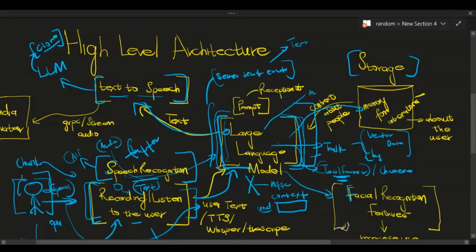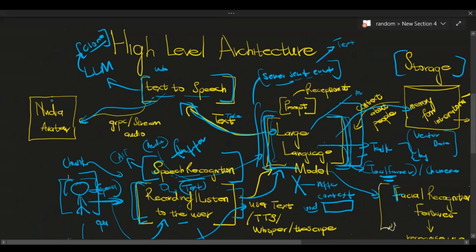But the good thing here is that we're also going to have a server, which is essentially going to be taking all of these tokens that will be coming one by one, because we're using server-sent events, and they're going to send these to NVIDIA. So this is the NVIDIA avatar that you've seen here.